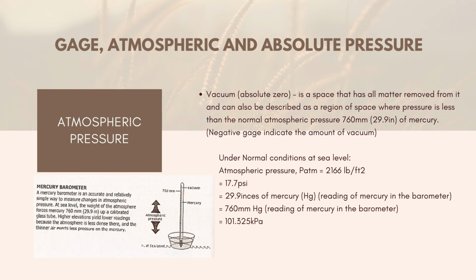So under normal conditions at sea level, ayan class, atmospheric pressure is equal to 2,166 pounds per feet squared or equivalent ito sa 17.7 psi and then equivalent na siya sa 29.9 inches of mercury. So ito yung class yung reading of mercury in the barometer. Or 760 naman siya in terms of mm. And then in terms of kPa naman, 101.325 kPa. So ito class, ito yung mga values na dapat nating ma-memorize kasi gagamitin yan sa pag-solve ng mga problems about pressure.